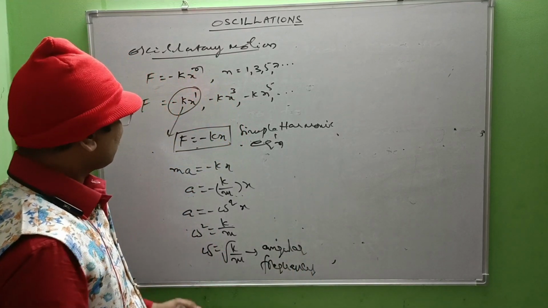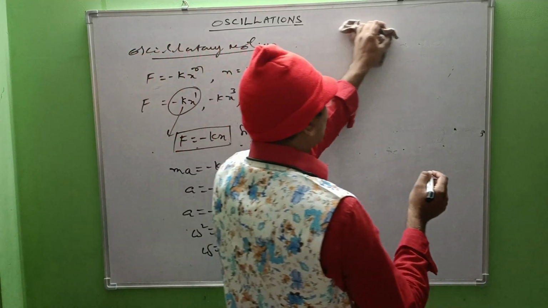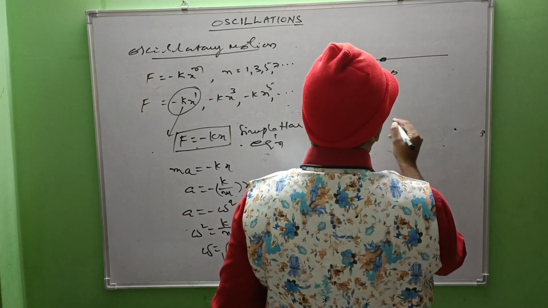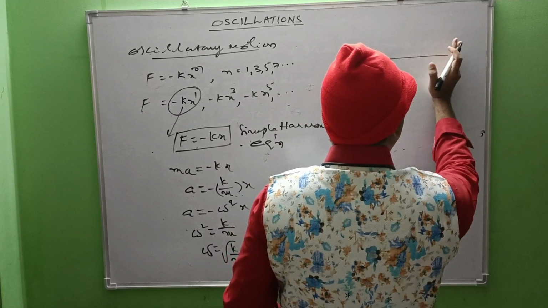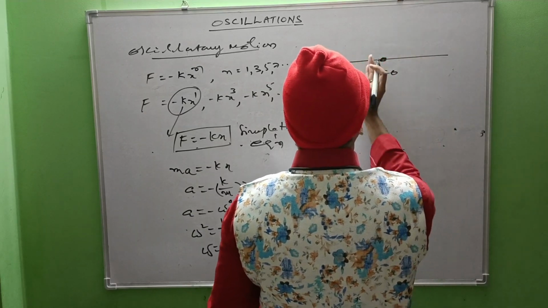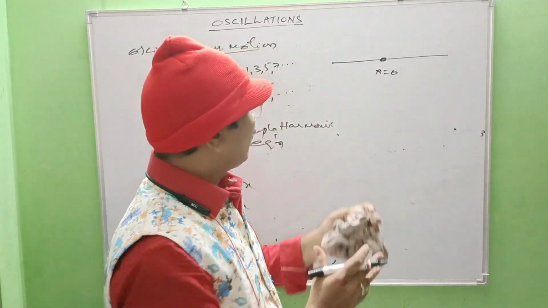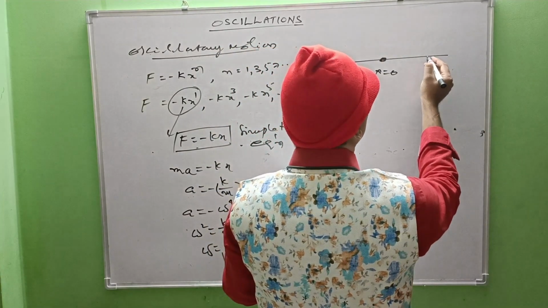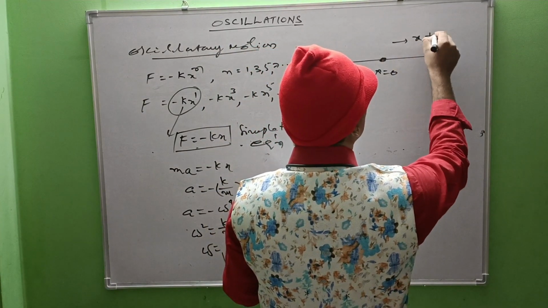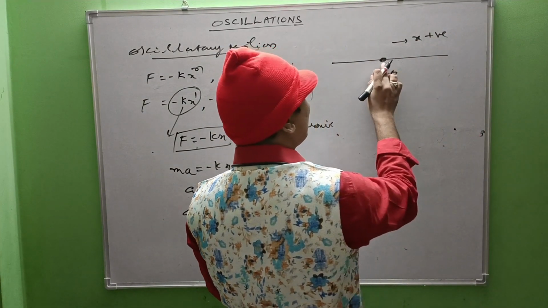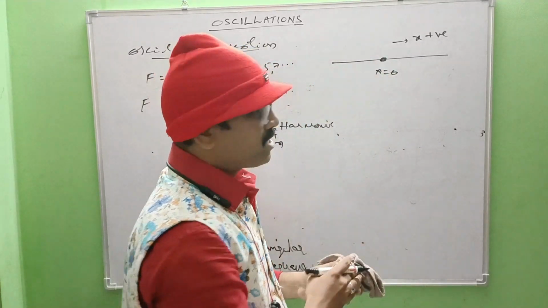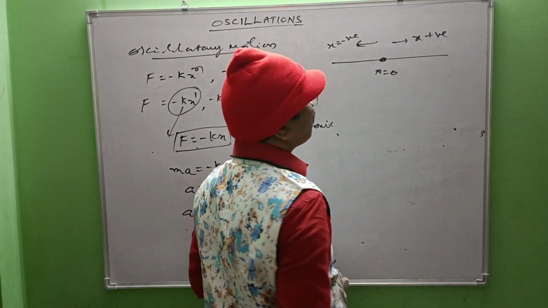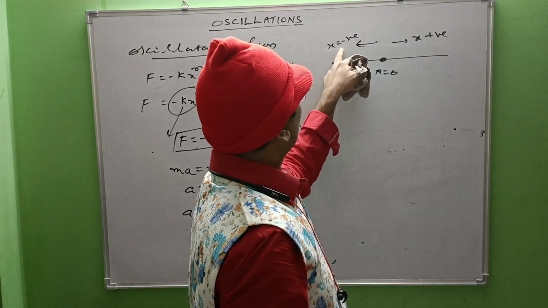See here, if I draw like this, this is the mean position of the particle, x equals 0. This is the right side of the mean position, and this is the left side of the mean position. During the oscillation, if the particle moves rightwards like this, x is positive. If it moves to the left side of the mean position, then x becomes negative.